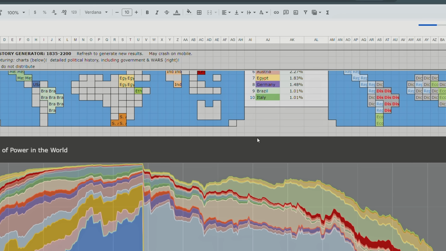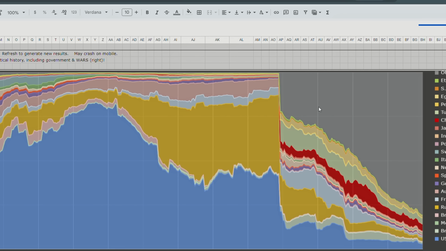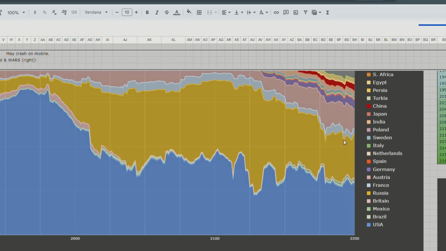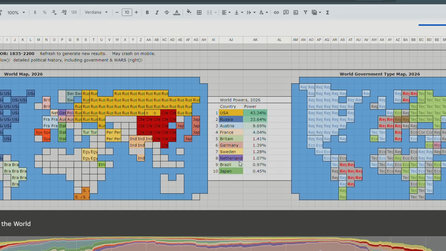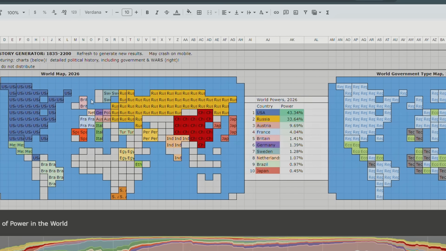Let's scroll down. America is way too powerful, would you look at that. Russia becomes the next great power, though. Look at that. All the real estate held by the other is just gobbled up by the great powers. So that's Russia versus America, a longer-lasting Cold War between a republic and the technocrats. So that's going to be ruled by engineers, ruled by economists, that sort of thing. Let's go to 17, though.